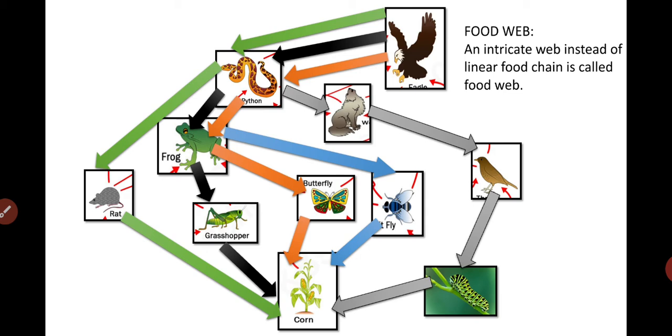Such a type of interaction of different food chains is known as a food web. What is the food web definition? An intricate web instead of a linear food chain is called a food web. So this is about today's lecture. We discussed the food chain and the food web. We have also discussed primary consumers, secondary consumers, apex consumers and omnivores. Thank you everyone.